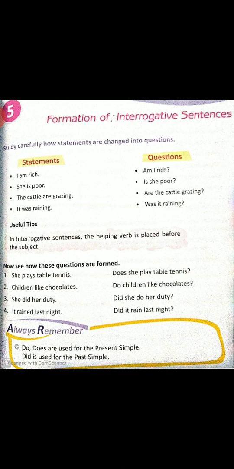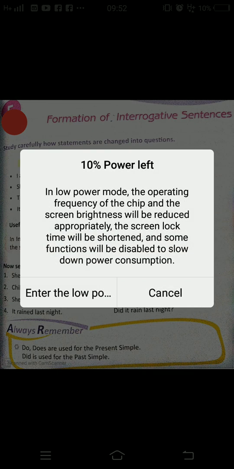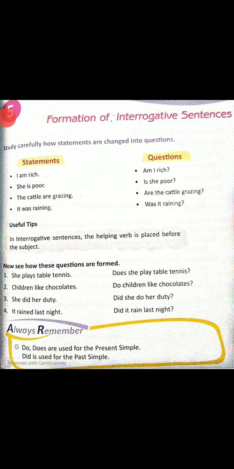Let me state one more example. The driver stopped the bus. How will I frame the interrogative? Did the driver stop the bus? Very good. Stop is the base form, the root form. And why did I use did the driver? Because my affirmative sentence is in simple past. The driver stopped the bus. So, my interrogative will be, did the driver stop the bus? Is this much clear, students?